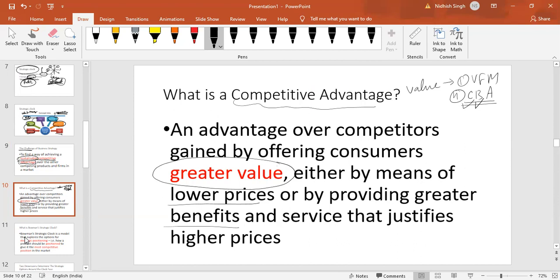Plus, you can also look at the value for money from any organization. This is also quite a popular term. When you look at the MBA colleges, they typically quote value for money, perceived value for money by students. So these terminologies are really used in the market. Perceived value for money or cost benefit analysis. So if the customer thinks that you are providing greater value, that means you are going to have a competitive advantage. And there are various ways, either provide a greater value or have a lower cost. Both will mean the same thing ultimately, because it is considered on the relative scale.